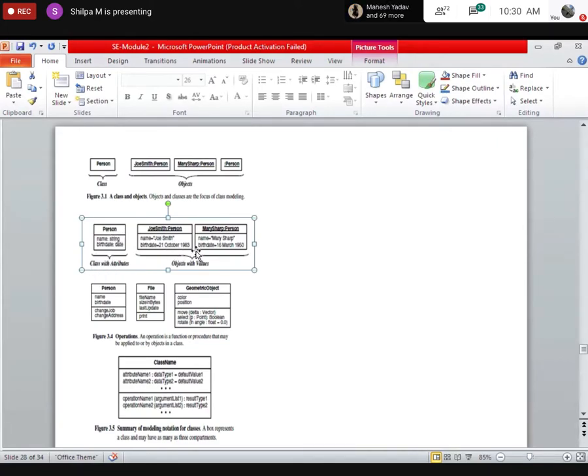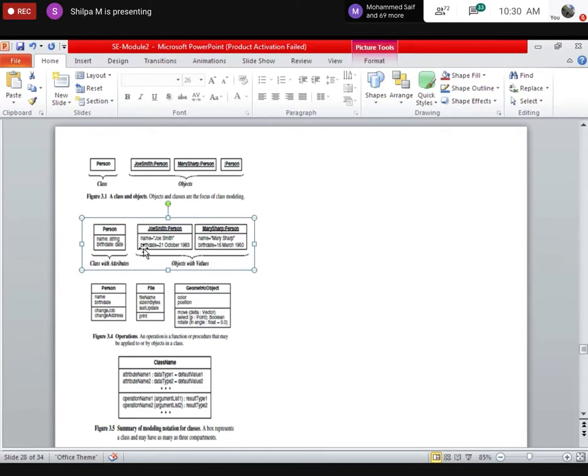Then I have objects with values. I've told you, right? The attributes can take values, when some data is associated with them, it becomes values. So I have an object by name Joe Smith who is of type person class. Name is the attribute, and Joe Smith is a value associated with name.